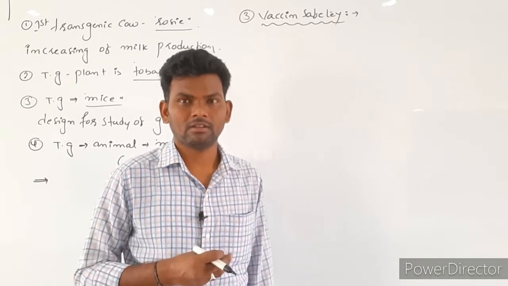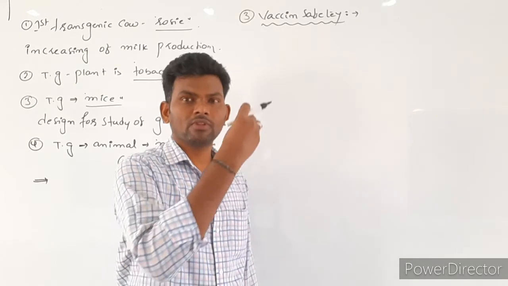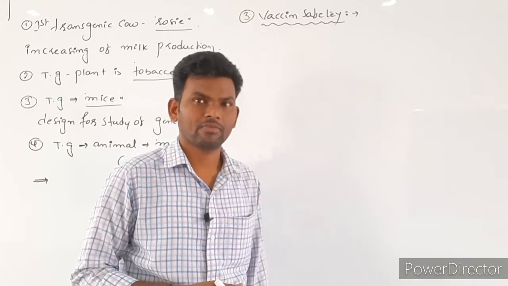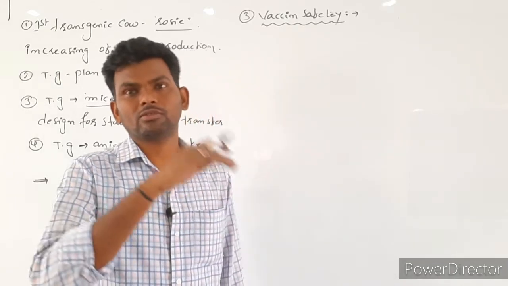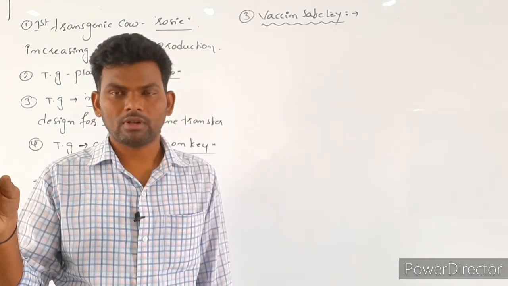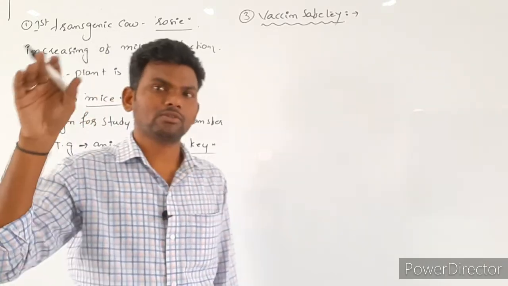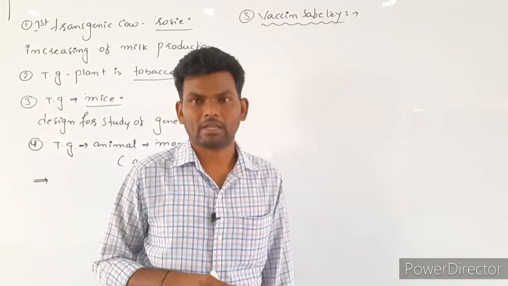First, a trial: they study the effect of this drug or vaccine in mice. Later, it is given to monkeys and apes. Then only, at last, it enters the market.